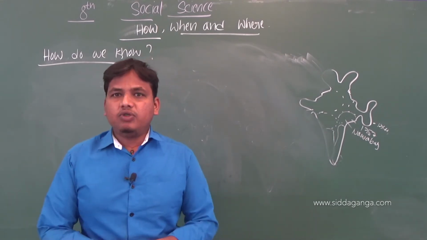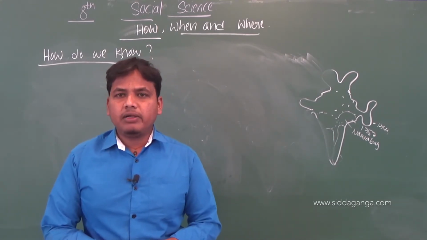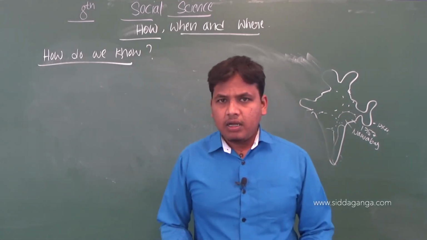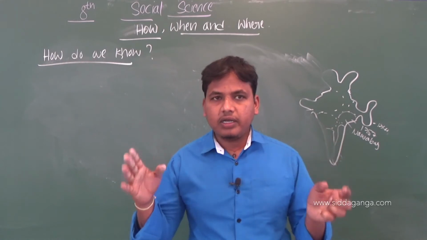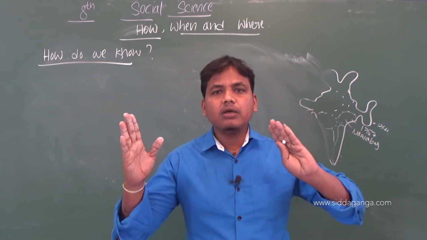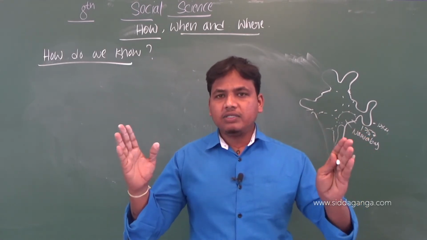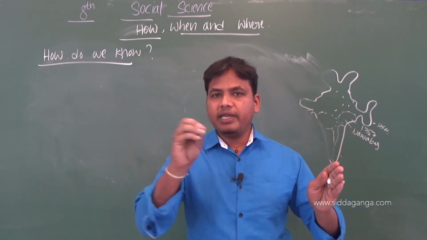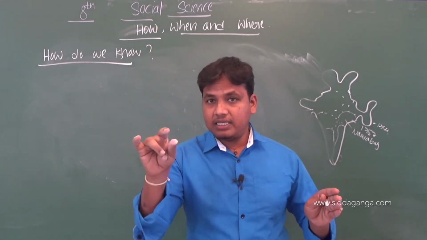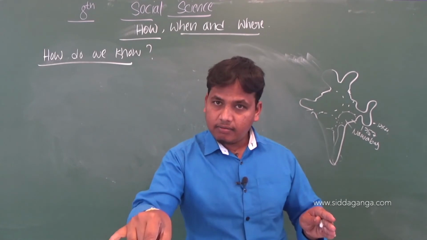What are the policies which were implemented by the British? For example, subsidiary alliance and doctrine of lapse. What is subsidiary alliance? A military agreement between local rulers and the British. In this way, the British captured many places. This policy had to be written.